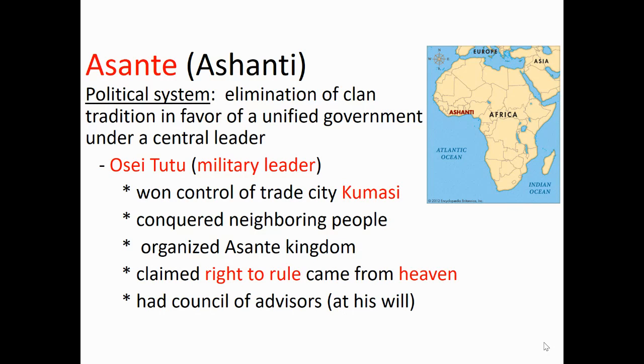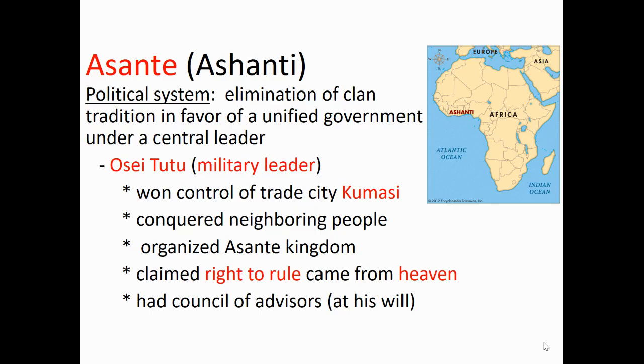The Asante, sometimes referred to as Ashanti people in West Africa, had a political system. They eliminated the clan tradition in favor of a unified government under a central leader. Osei Tutu was a military leader. He won control of the trade city Kumasi. He conquered neighboring people. He organized the Asante kingdom, and he claimed the right to rule came from heaven.